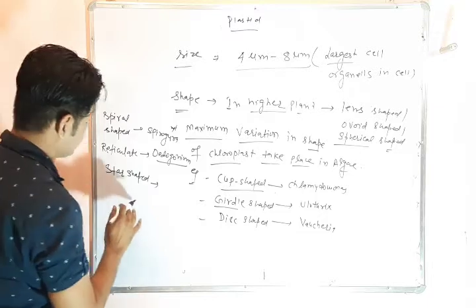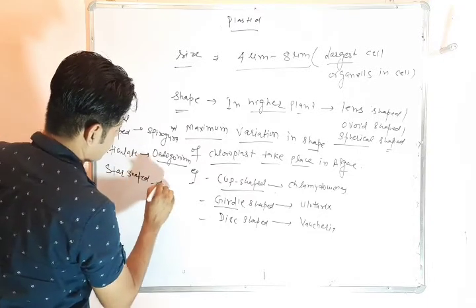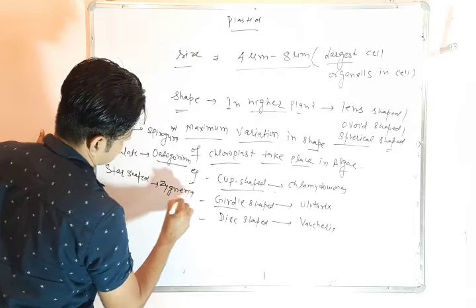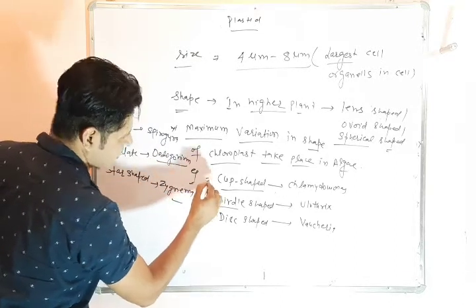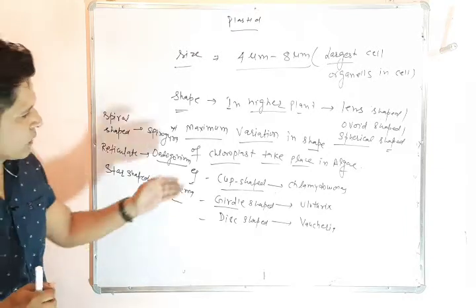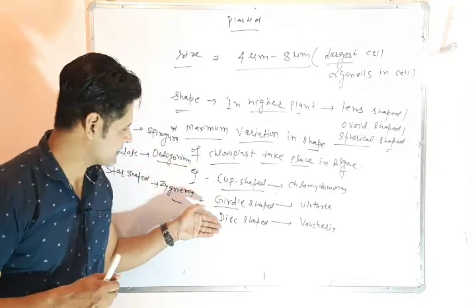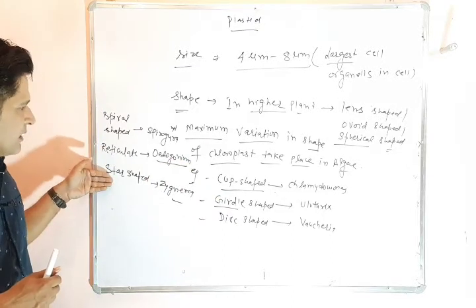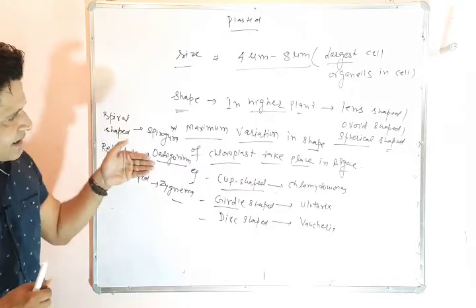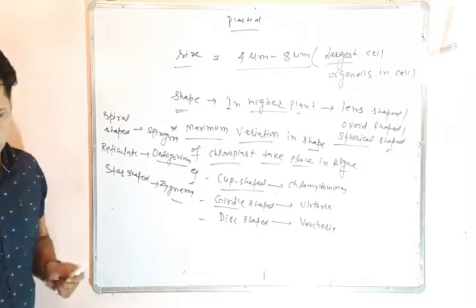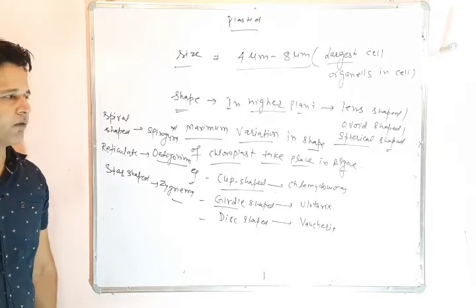chloroplast is present in Zygnema. So these are the different shapes of chloroplast: cup shaped, girdle shaped, disc shaped, spiral shaped, reticulate shaped, star shaped. These are present in algae. So algae have maximum variation in the shape of chloroplast.